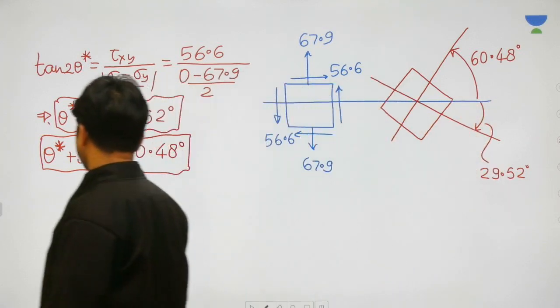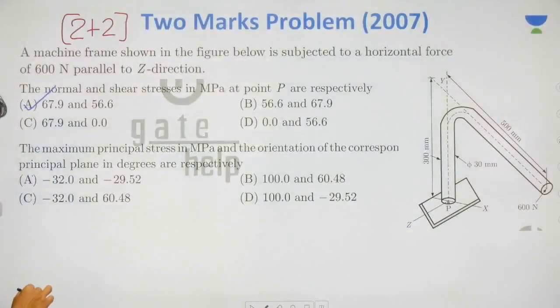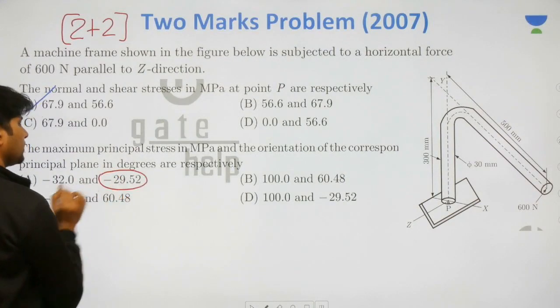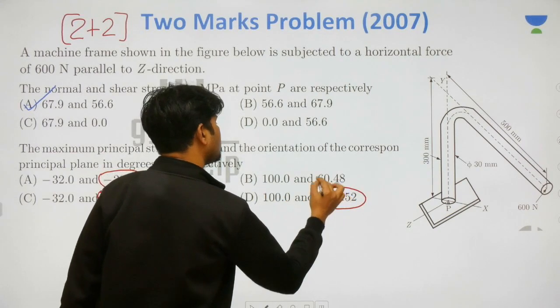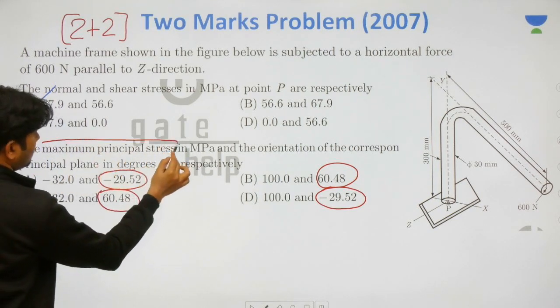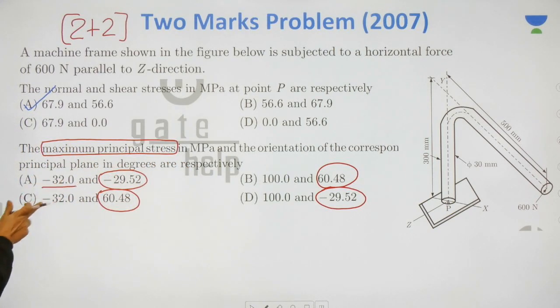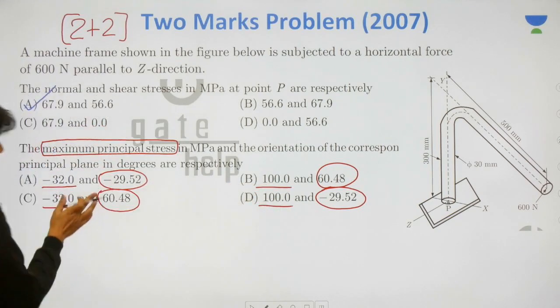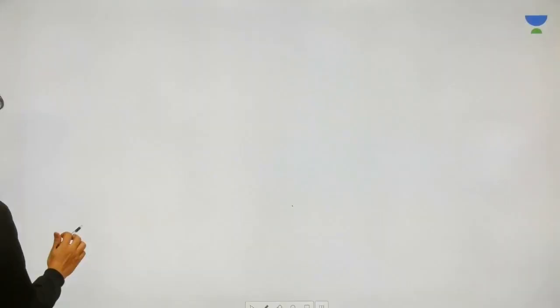Now what about the principal stresses? Principal planes are known to you. One is at 29.52, another is at 60.48. What about the major principal stress? Now they are asking maximum principal stress. Naturally, even without calculating, you can figure out that out of minus 32 and 100, naturally 100 is the maximum principal stress, but let us calculate it.